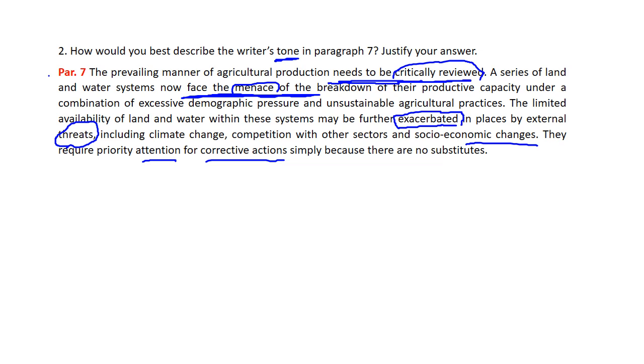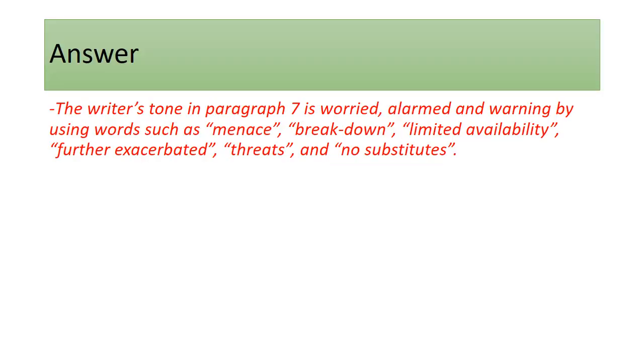So how can we write the tone here? The writer's tone in paragraph 7 is worried, alarmed, and warning. By using, or if you say because, he uses words such as menace, which is danger, breakdown, limited availability, further exacerbated threats, and no substitutes. Warning, alarmed here is also an adjective. He is alarmed, worried. So this is how we answer such a question.